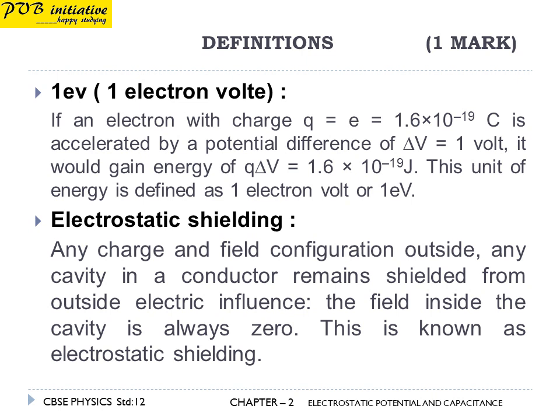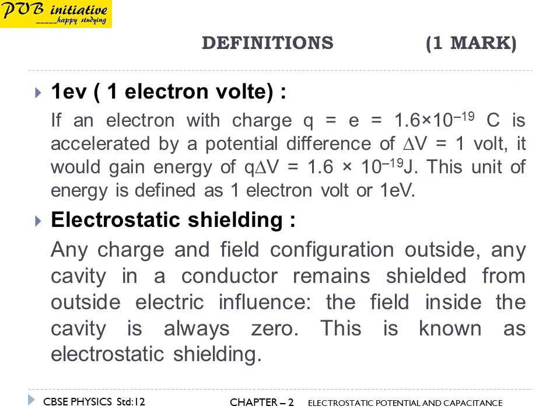If an electron with charge q = e = 1.6 × 10^-19 coulomb is accelerated by a potential difference of delta V, that is change in the volt, by 1 volt, it would gain energy of q × delta V = 1.6 × 10^-19 joules.